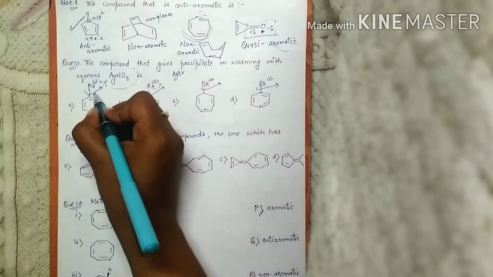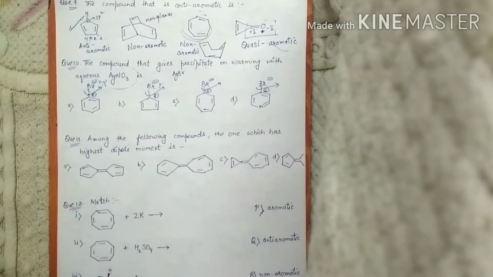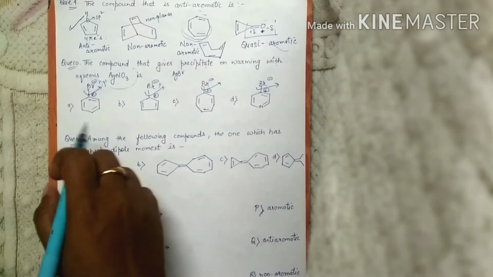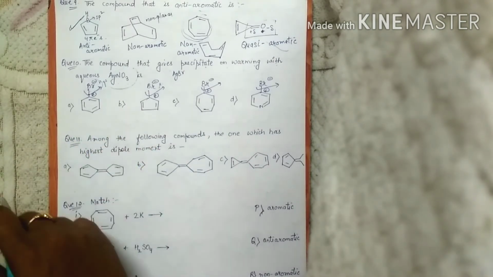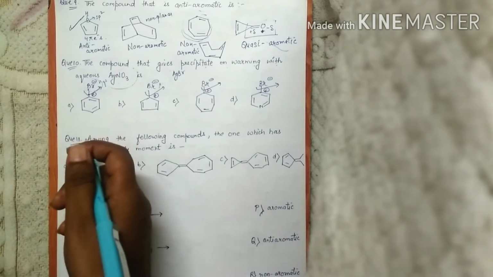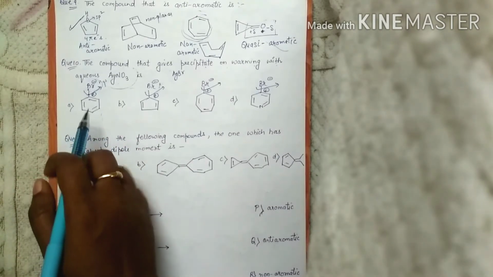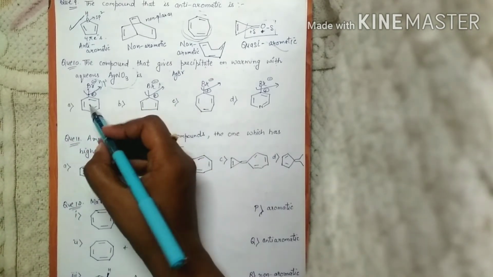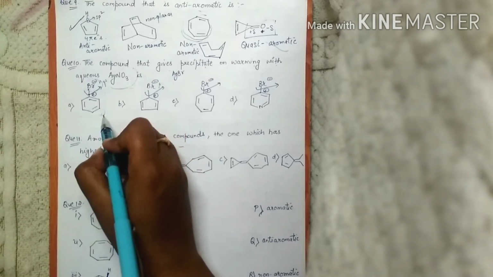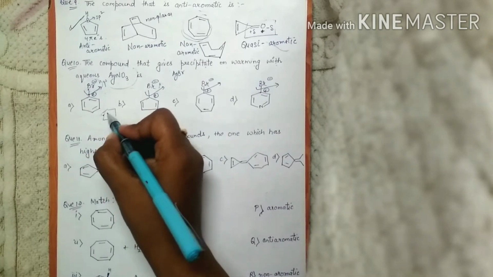So what we are left with is, in all those 4 cases we will be having carbocations. So now we have to look for the stability of the carbocations in each of these cases. The carbocation which is most stable out of these 4 will give fast precipitation with AgNO3. So basically we have to look for the most stable carbocation out of these 4. For part A, we can see this is benzene carbocation. So positive charge on benzene ring is not at all stable. Benzene ring by itself is stable.